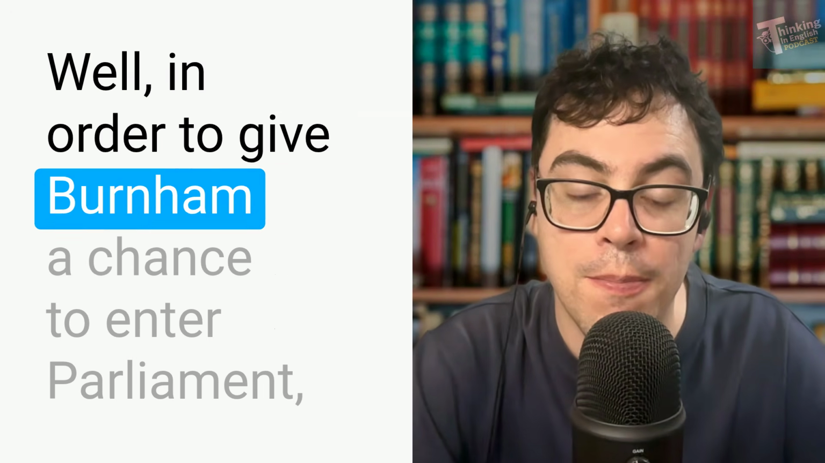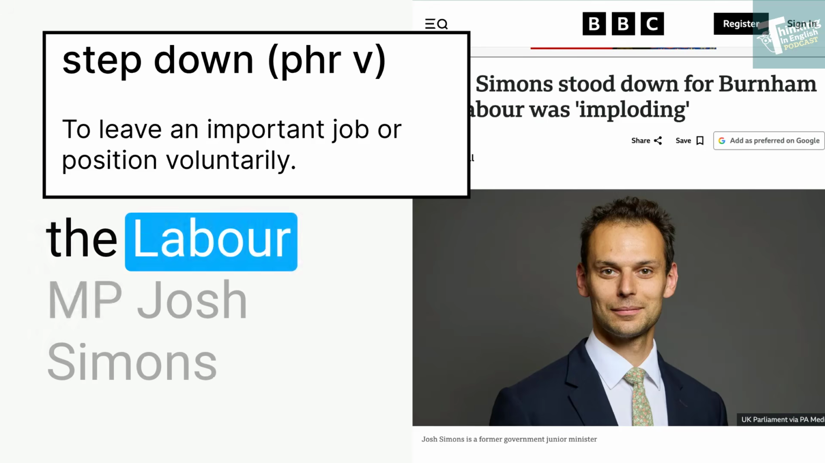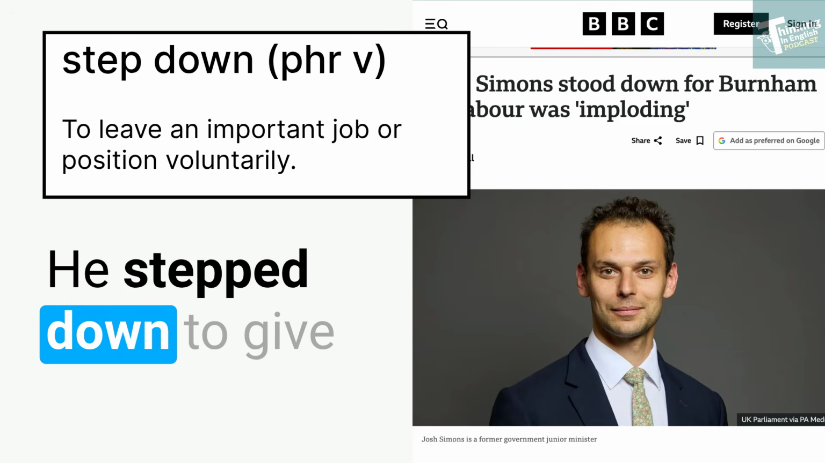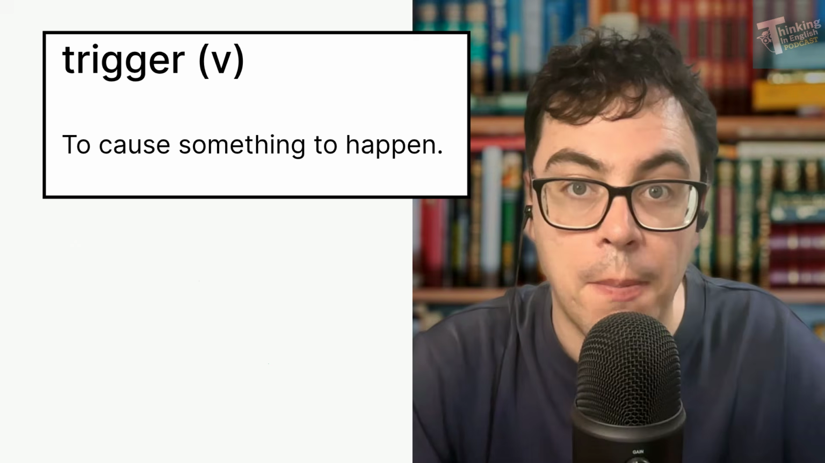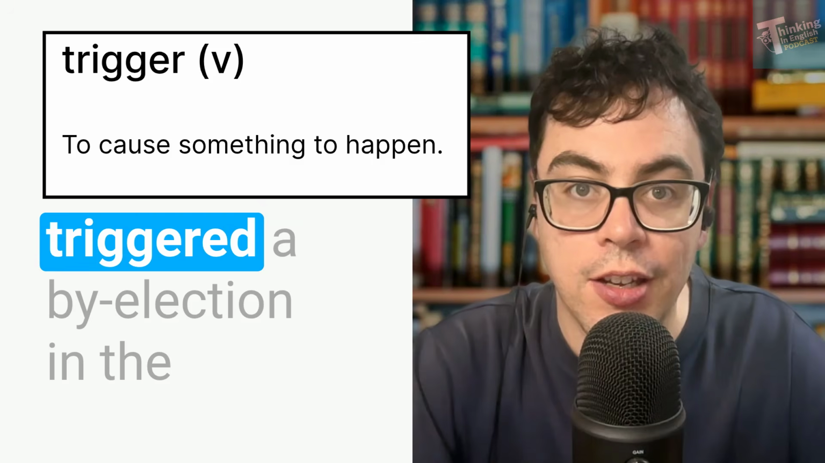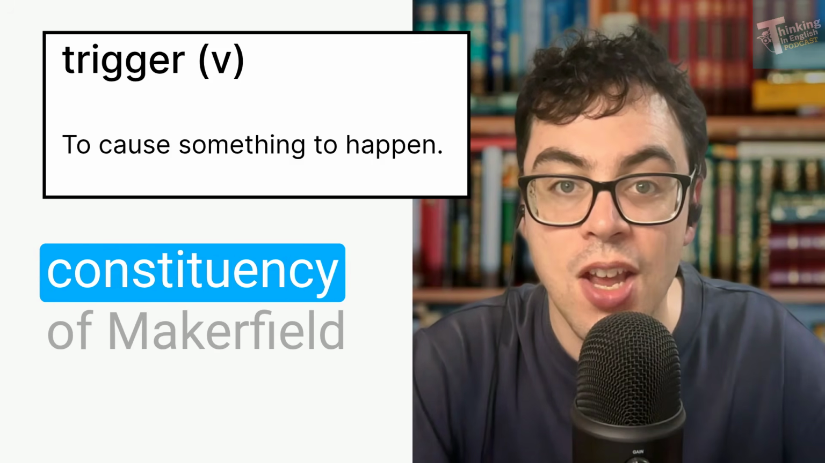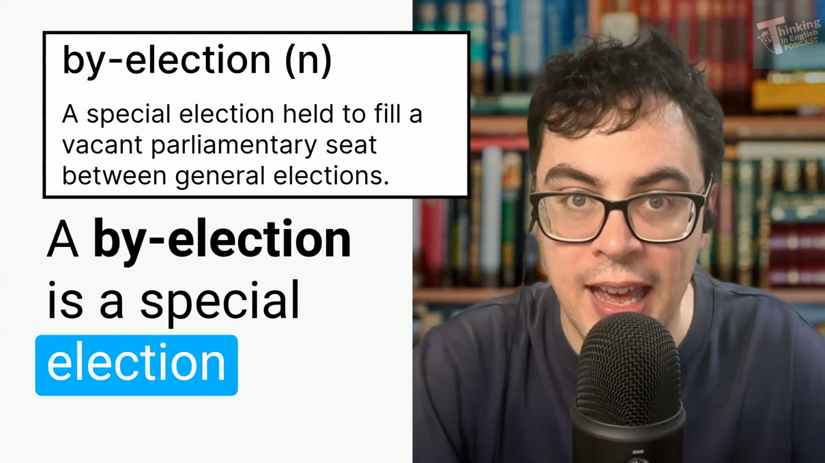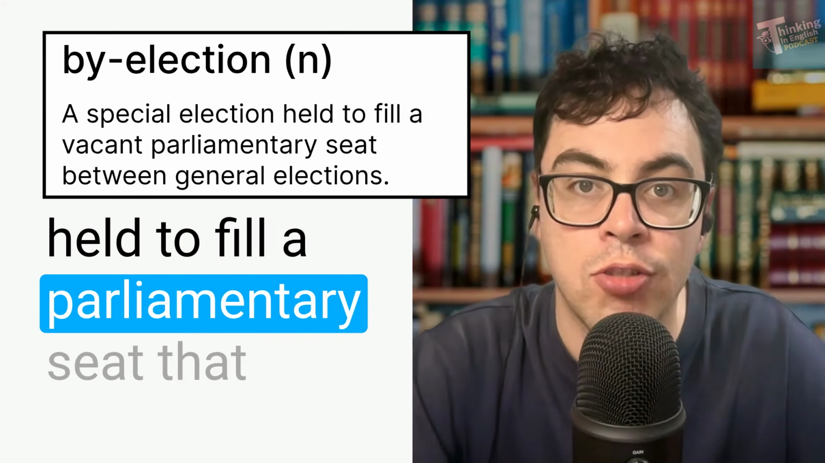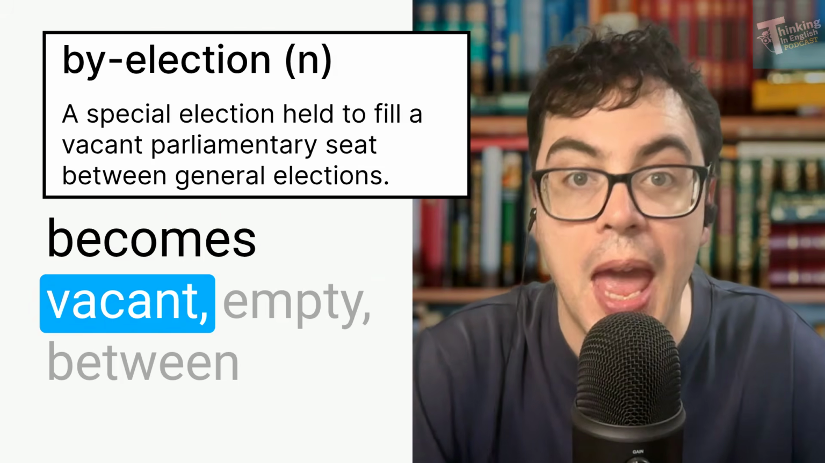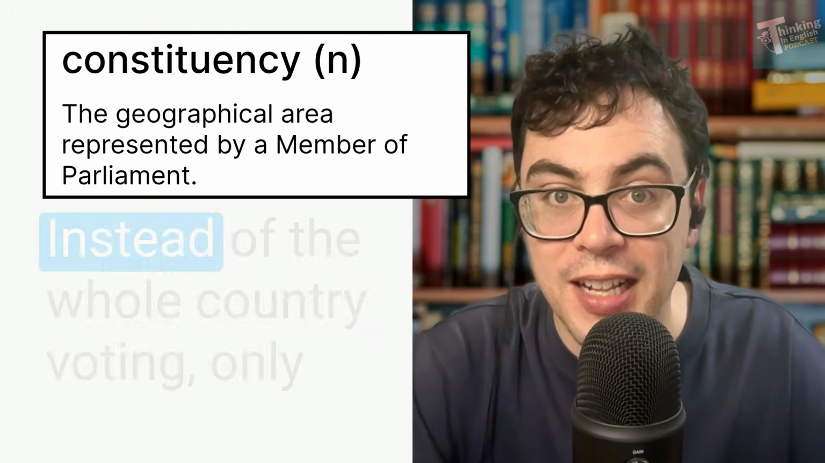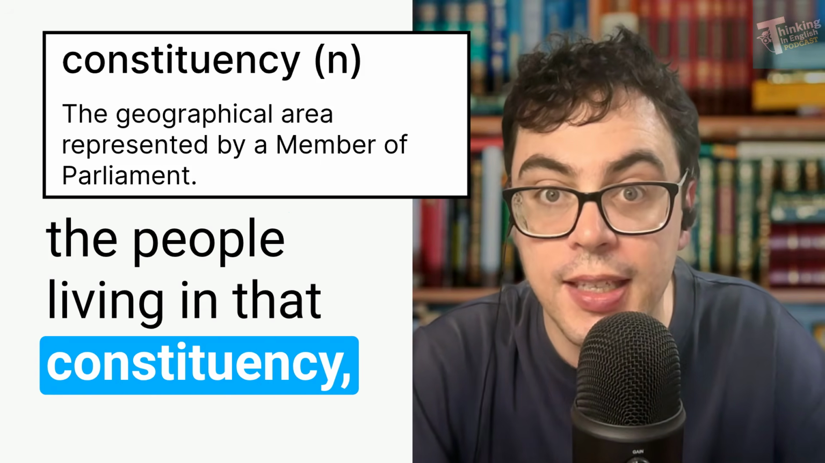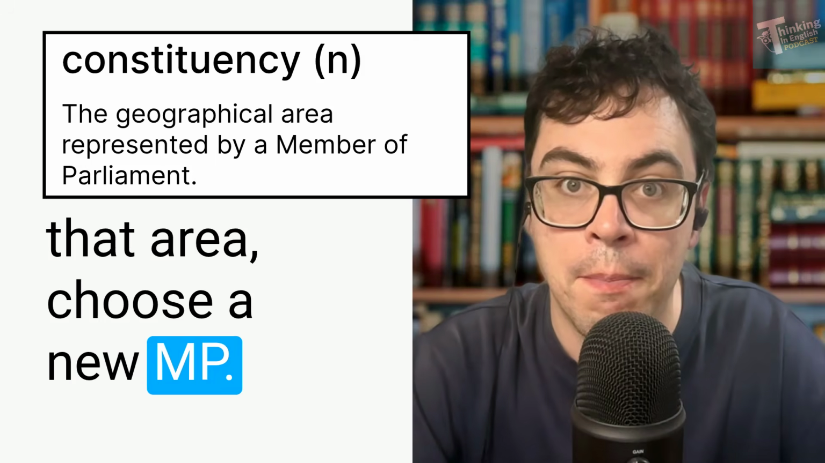Well, in order to give Burnham a chance to enter Parliament, the Labour MP Josh Simons stepped down from Parliament. He stepped down to give Burnham a chance. By stepping down, by quitting, he triggered a by-election in the constituency of Makerfield near Manchester. A by-election is a special election held to fill a parliamentary seat that becomes vacant, empty, between general elections. Instead of the whole country voting, only the people living in that constituency, that area, choose a new MP.